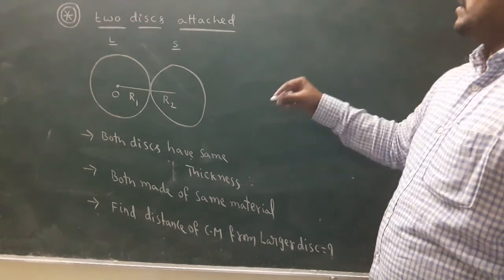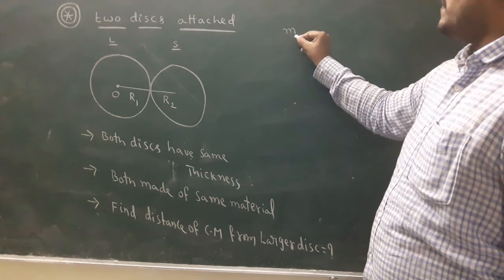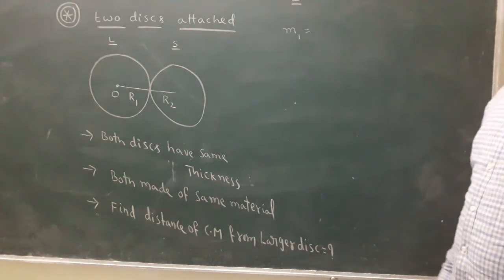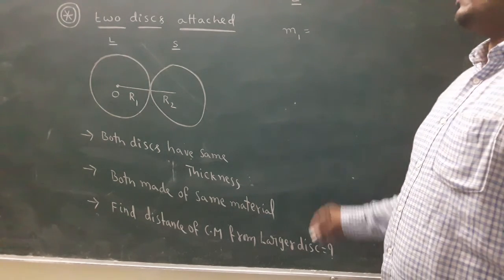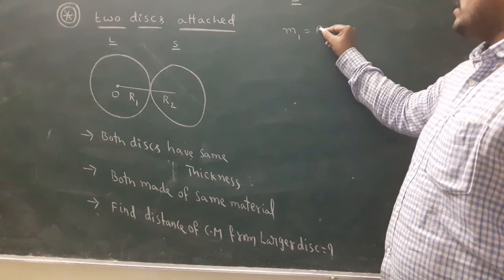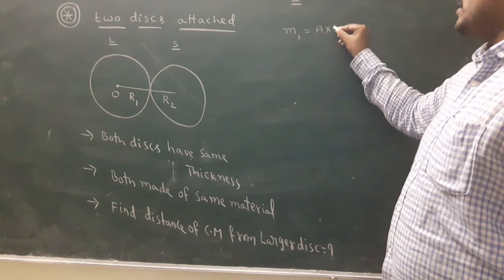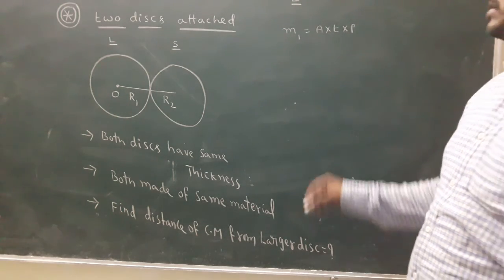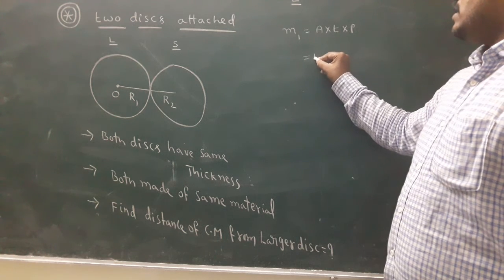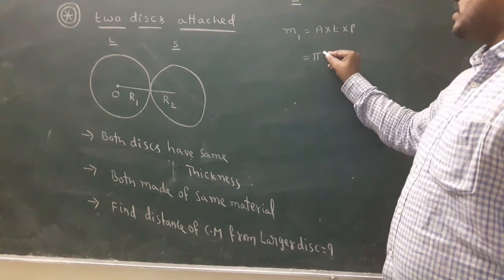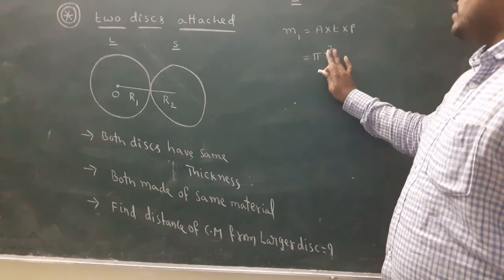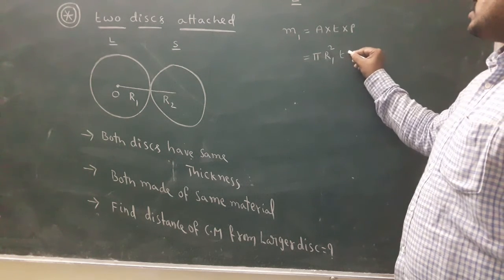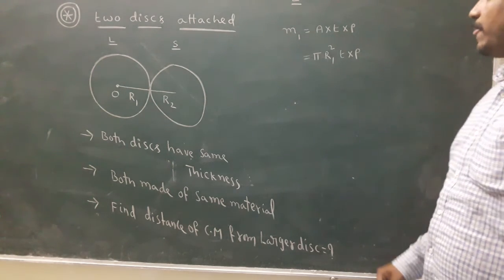First, the mass of the larger body. Mass is volume into density. Volume is area into thickness. Area of the large circular disc is pi r1 square, so mass is pi r1 square into thickness into density.